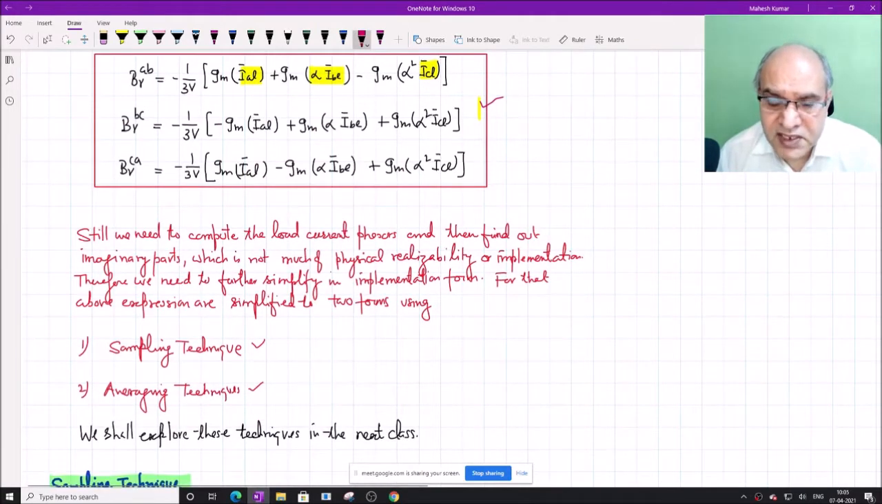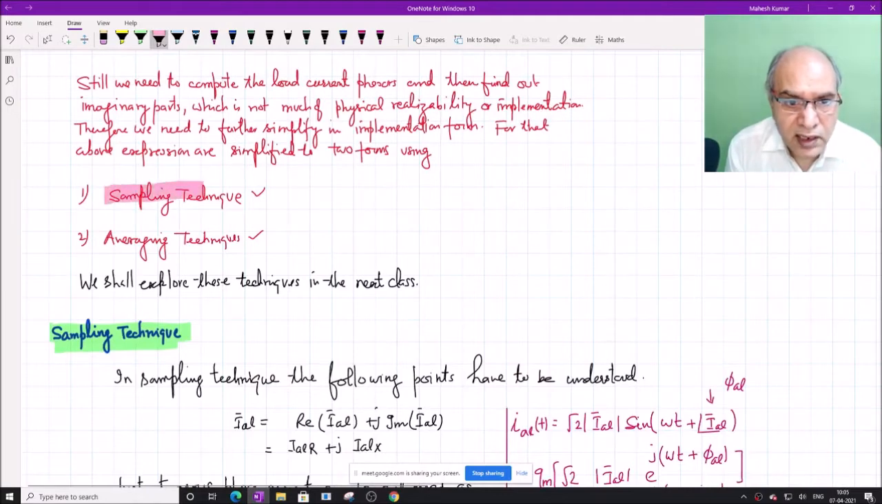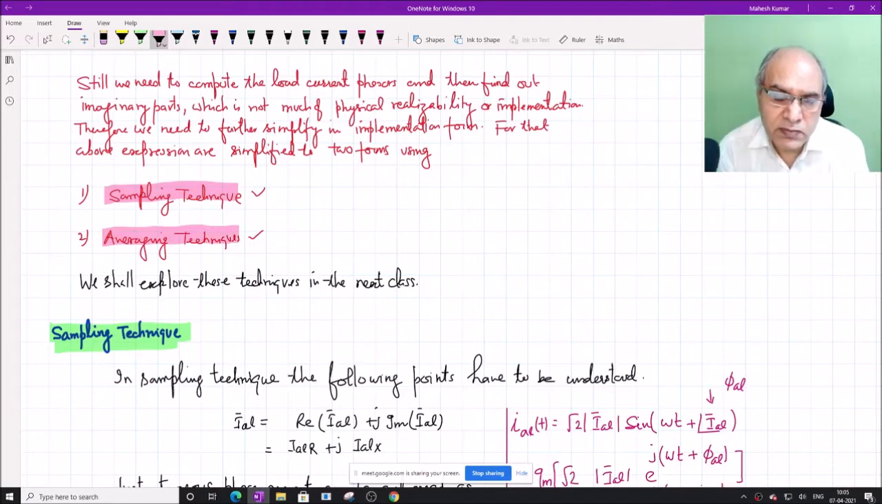For that, I mentioned there are two important techniques. One is called the sampling technique and the other is called the averaging technique. As their names indicate, sampling means we have to sample the voltage and current quantities in general and then use the time domain expressions for the compensator values, and in averaging we use the averaging process. So let us first go for the sampling technique and then we will go for the averaging technique.